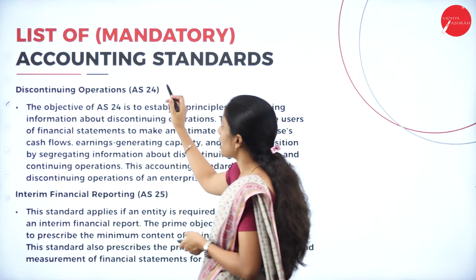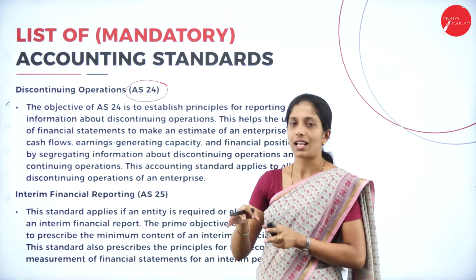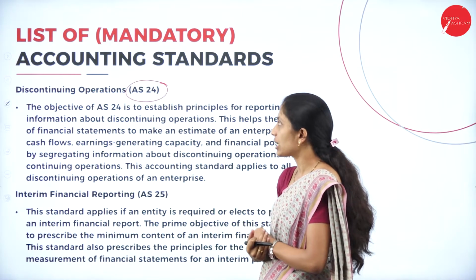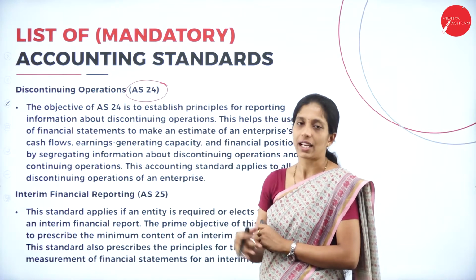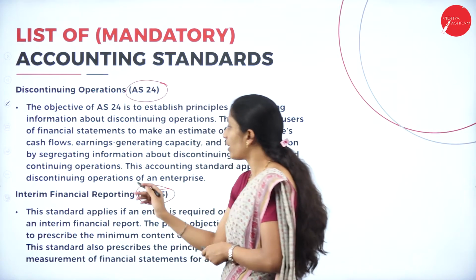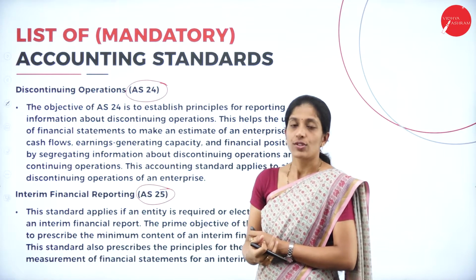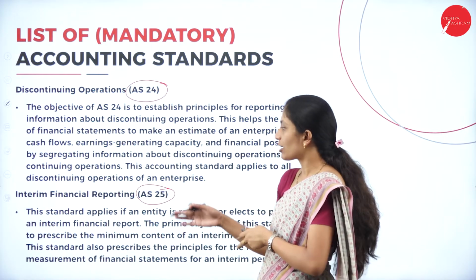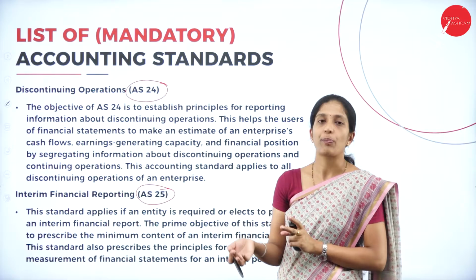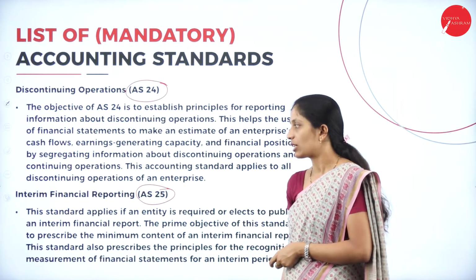Next is accounting standard 24. This is discontinuing operations, or the transactions relating to discontinuing operations are included in accounting standard 24. Next is accounting standard 25. Here we come across interim financial reporting. What do you mean by interim? On a short duration, we are going to report the financial statements. That all comes under accounting standard 25.